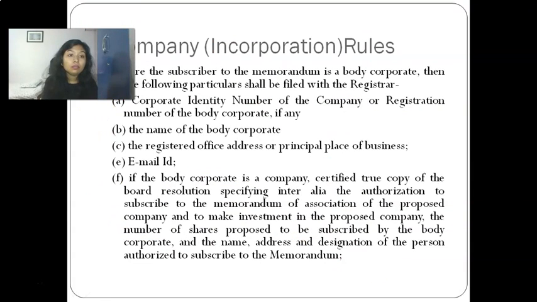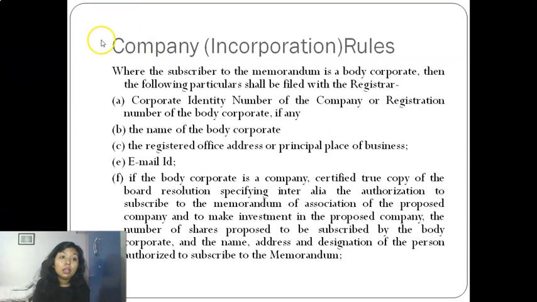Okay, so the company incorporation rules tell us what kind of document is required if the subscriber to the memorandum is a body corporate. First, they require a CIN, a corporate identification number. Once a company is registered, it gets a CIN, like we get a PAN number. So we need to mention the CIN of that company which is the subscriber to our memorandum, and the name of the body corporate,